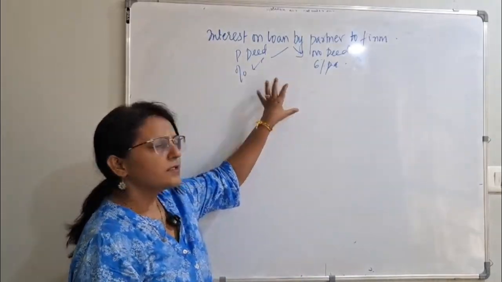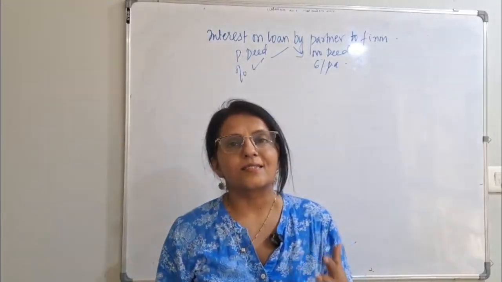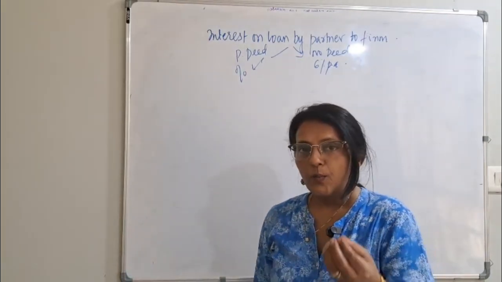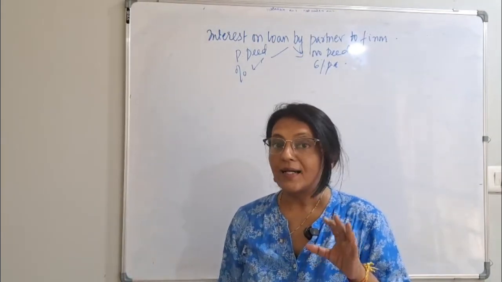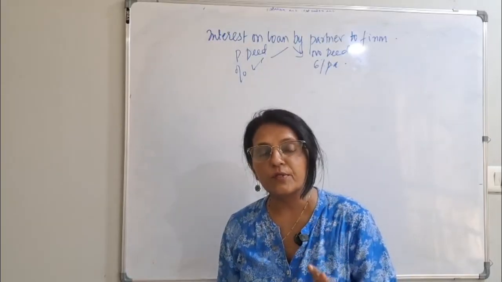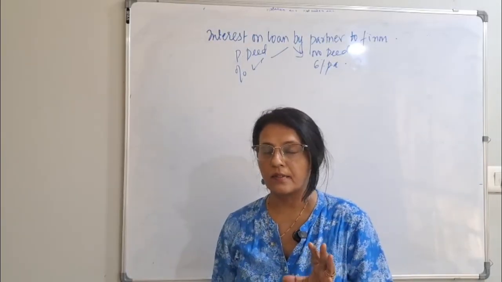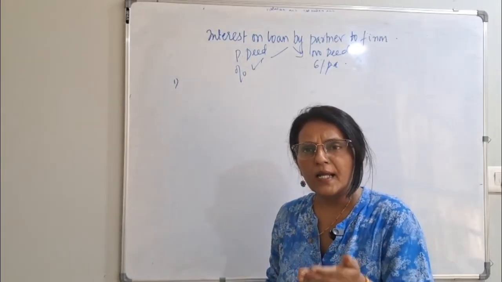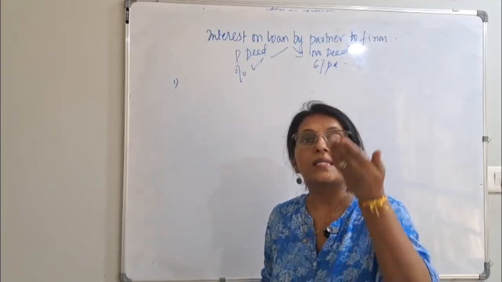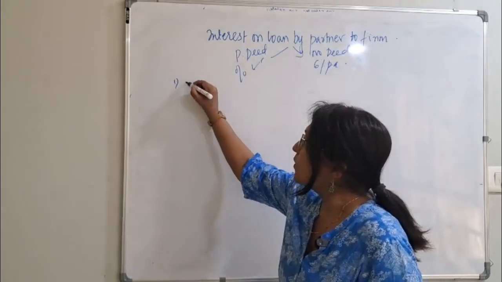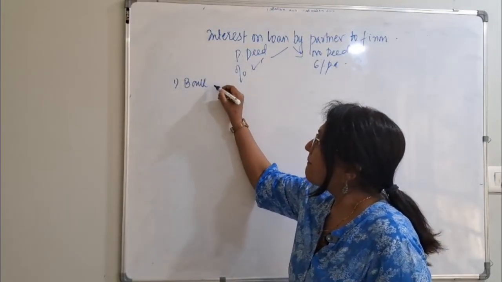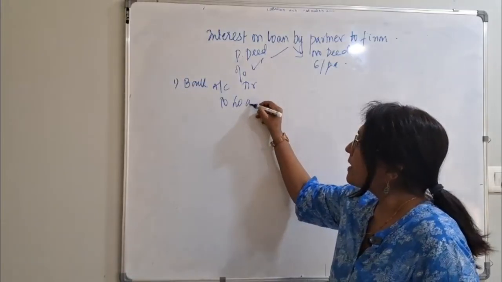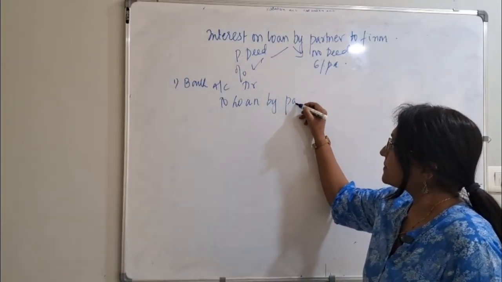Got it? Now, the important part is the journal entry. How do we pass the journal entry? When the firm takes a loan from the partner, what will be the first journal entry? Taking a loan, my asset is increasing because money has come into the business. So, the journal entry will be bank account debit to loan by partner.